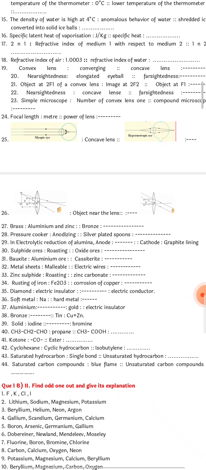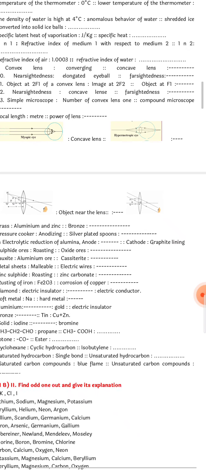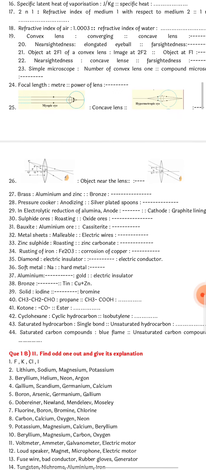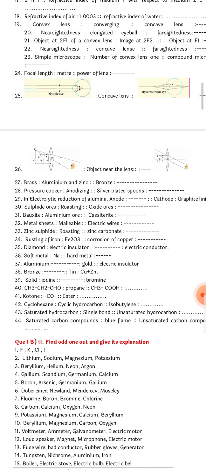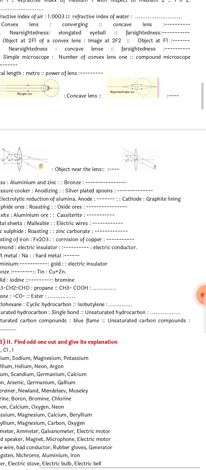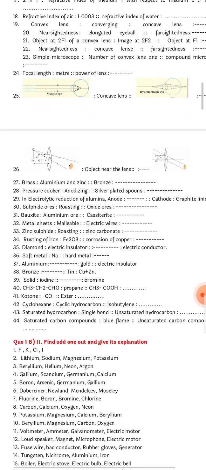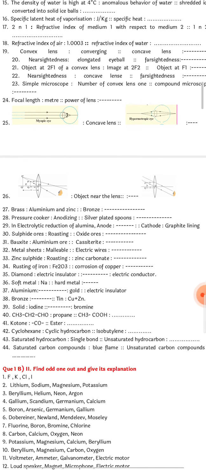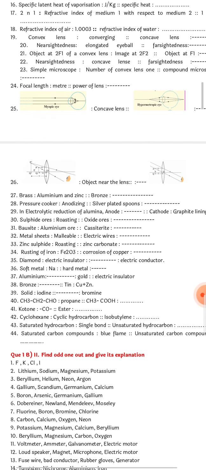Next, question number 22. Nearsightedness is corrected by concave lens. So farsightedness is corrected by convex lens. So simple. Okay, this can come for your exam. This also. Simple microscope, number of convex lens 1. Compound microscope, what will be the answer? 2 convex lens. Okay, 2. So it is 2 convex lens. So same way you have to write. Number of convex lens 2.